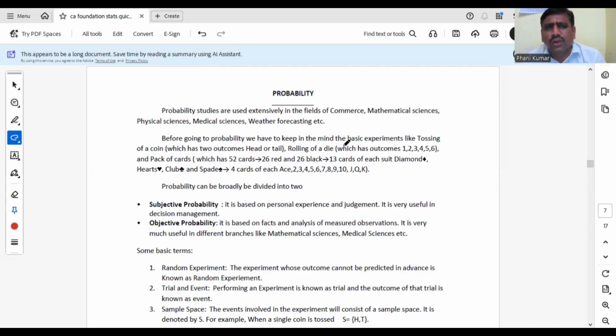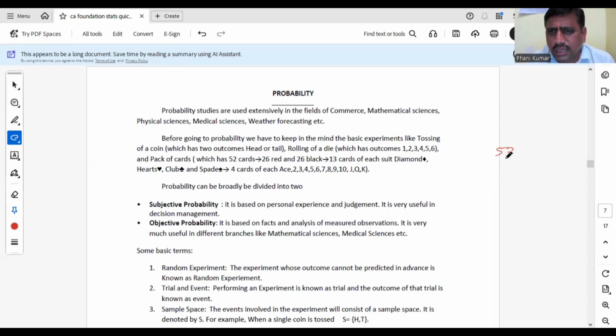Okay. Before going to probability, we have to keep in mind the basic experiments like tossing of a coin. When you toss a coin, there will be two outcomes, head and tail. Similarly, rolling of a die, a six-faced cubical die. Generally, the results will be 1, 2, 3, 4, 5, 6, and a pack of cards. Generally, in a pack of cards, there will be 52 cards, where there will be 26 red and 26 black.